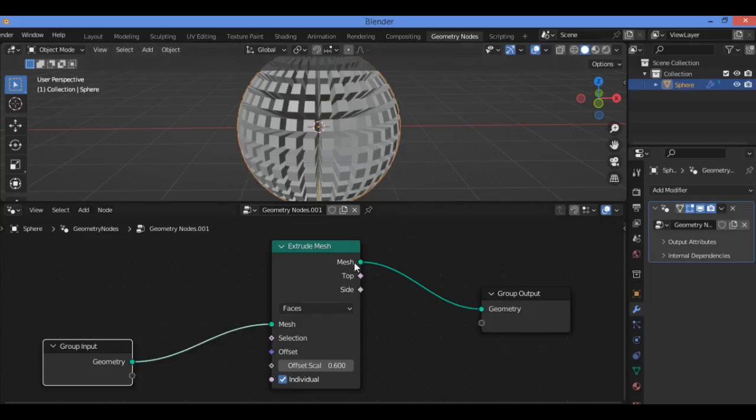For the outputs, we have the mesh output, the top output and the side output. With the top socket you can easily select the top face of the extruded part, and with the side socket you can easily select the side faces of each extruded part.